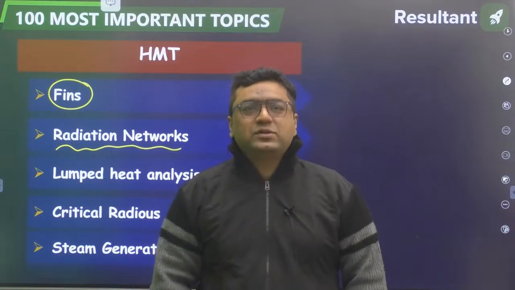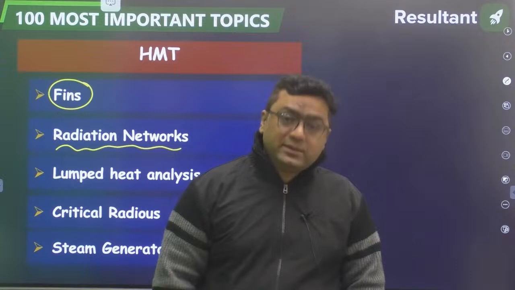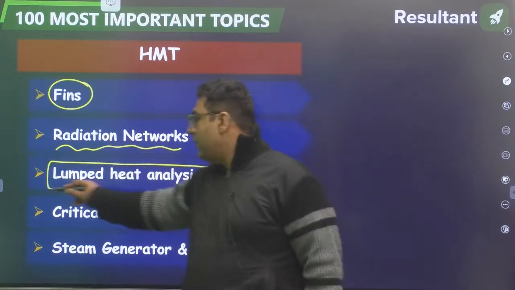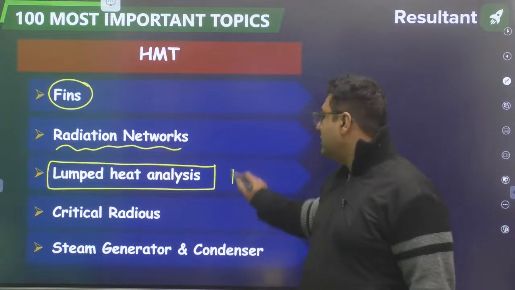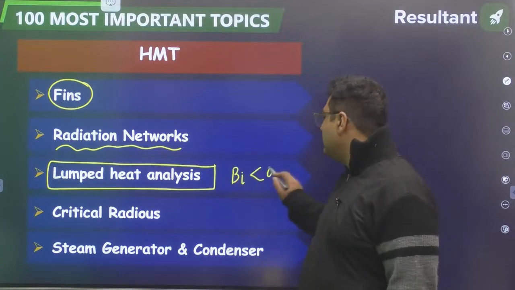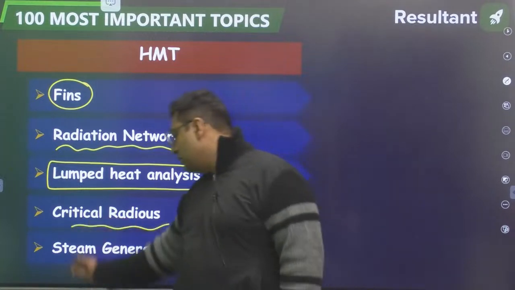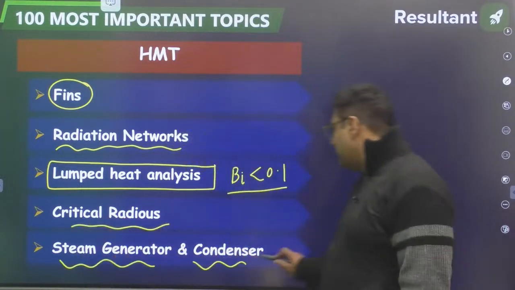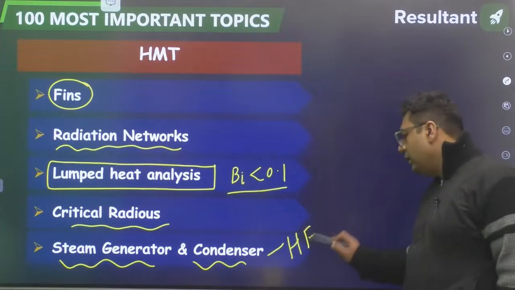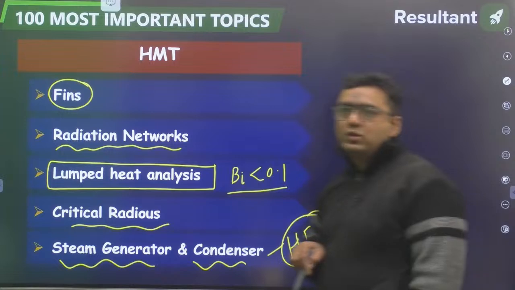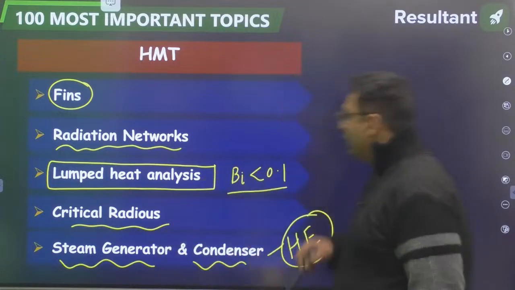Sometimes you are having lumped heat analysis in conduction. From that, questions are coming in every exam. Lumped heat analysis is valid when Biot number is less than 0.1. You must have studied that. Then critical radius from conduction. Steam generator and condenser in heat exchanger. In heat exchanger, generally questions are coming from either of the two. So that is also going to be very, very important.